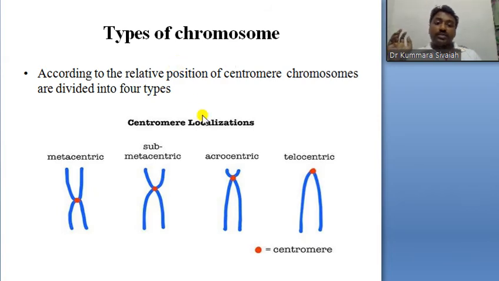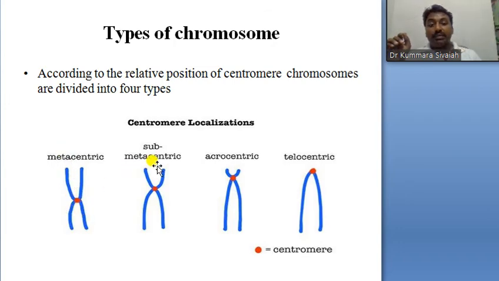Types of chromosomes depending upon the centromere location. The chromosomes are divided into four types: metacentric, submetacentric, acrocentric and telocentric. Meta means exact middle.